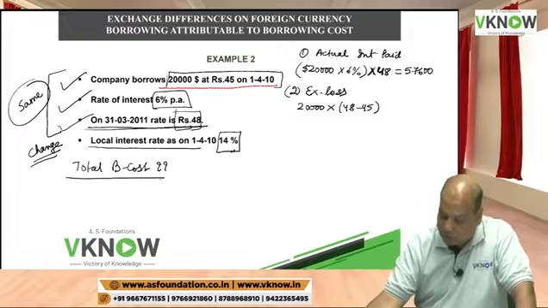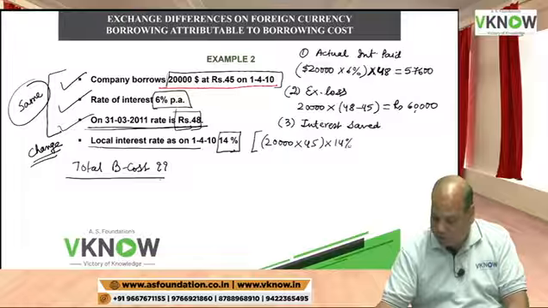Then we will calculate interest saved. How much interest did we save? Same calculation. 20,000 into 45, 9 lakh I would have borrowed at the rate of 14%. This is the interest you would have paid in India, minus actual interest paid on dollar borrowing, which is 57,600.